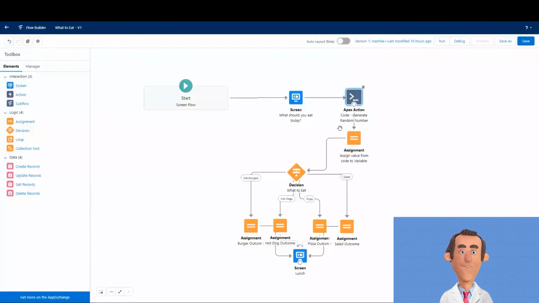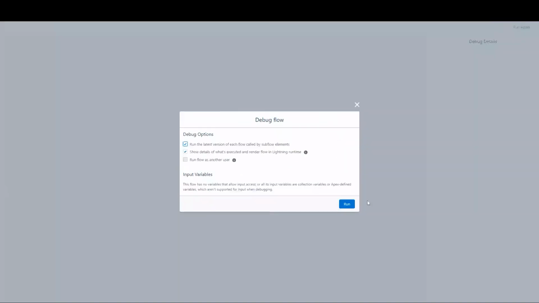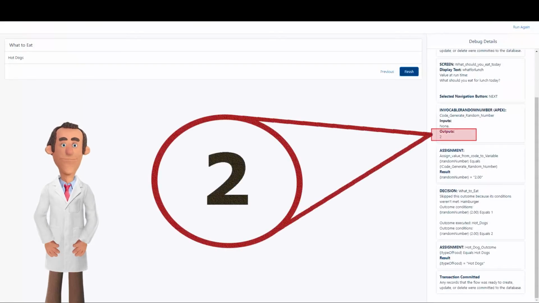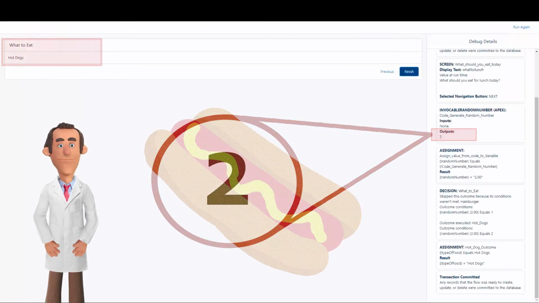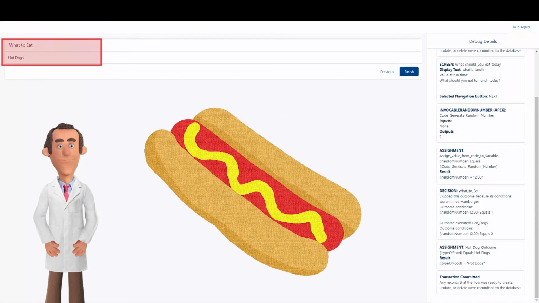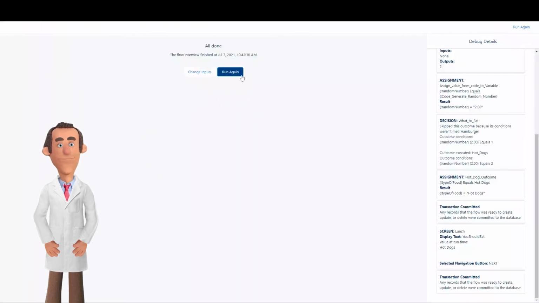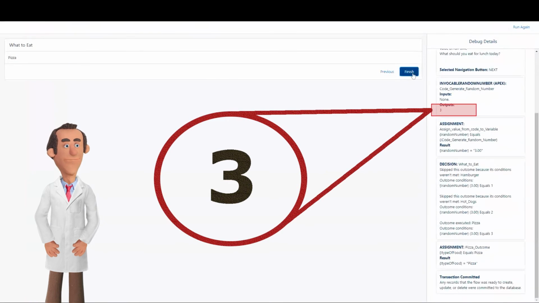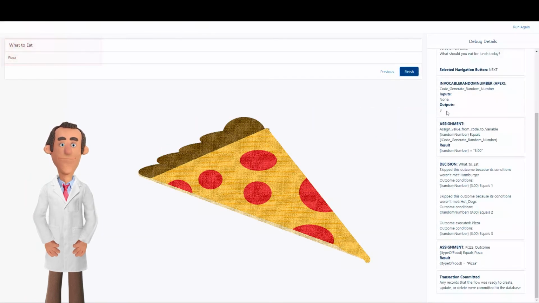Finally, let's run the flow in debug mode a few times to make sure it works properly. As you can see, the output being returned from Apex in this case is 2, leading to the example hot dogs. Running it once more. In this case, a random number output of 3 leads to pizza output. Voila! We now have a variety of choices for lunch.